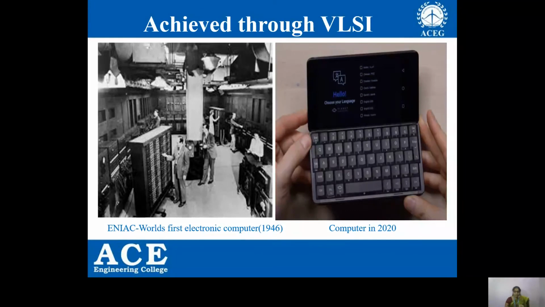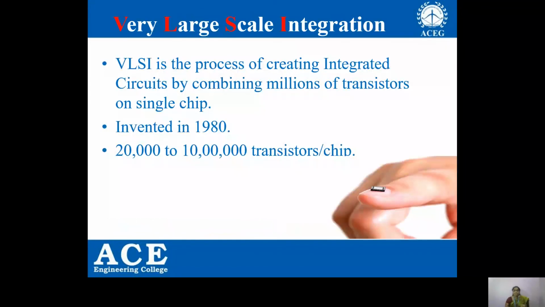As we are saying this is because of VLSI, we are curious to know what is VLSI. VLSI is the process of creating integrated circuits by combining millions of transistors on a single chip. It was invented in the year 1980, with the number of transistors per chip being 20,000 to 10 lakh. Here you can observe a VLSI IC, and you can see that you can even place it on your fingernail.